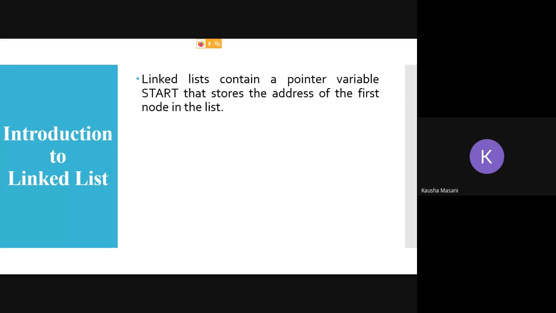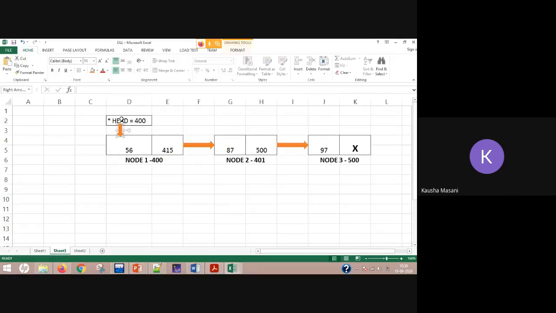Talking about your head pointer, again your head pointer has a naming convention as start. Okay, so head and start are one and the same. If I say the start pointer, that means I'm talking about the head pointer only. It is not another pointer, it is the same pointer. So the linked list is going to contain your pointer variable called start. What is the purpose of head? It is going to store the address of your first node in the list. Okay, so that is this part.